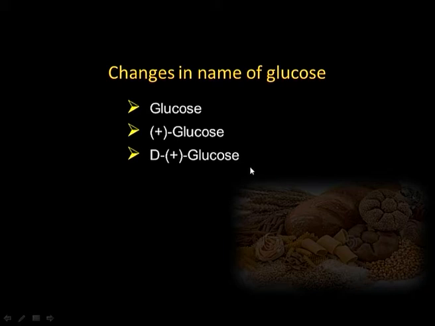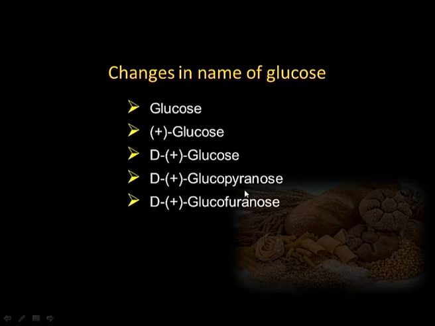Originally, it was thought that this glucose molecule has an open chain, as I have been showing in the structure, but later on it was found that these have cyclic structures, and when their cyclic structures were determined, then according to the ring size present in them, two such compounds were found, and they were named D plus glucopyranose and D plus glucofuranose. Here the words pyran and furan, which are introduced, represent the ring size.